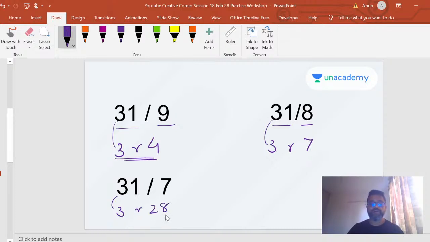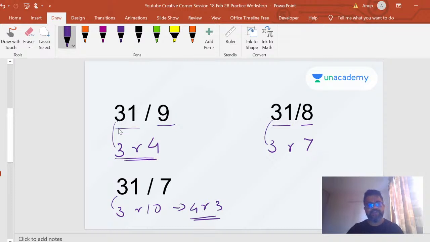Now you got a problem here, right? You got a big remainder here, right? So you got to give away everything. Oh yeah, no, I'm sorry, my bad here. I was not focusing, not 3 cube that I was trying to solve. So here, 3 into 3 is 9 plus 1, which is a 10, right? So 3 remainder 10. 10 can never be the remainder, so you give away 1 seven. If you give away 1 seven, you will be left with 4 remainder 3, right? That's all. That's your answer, right?